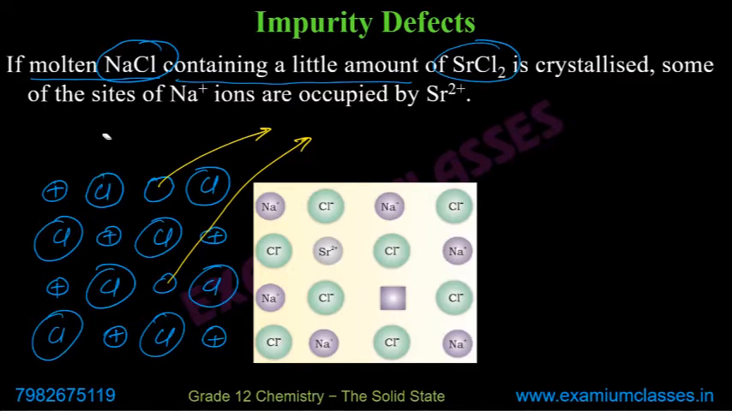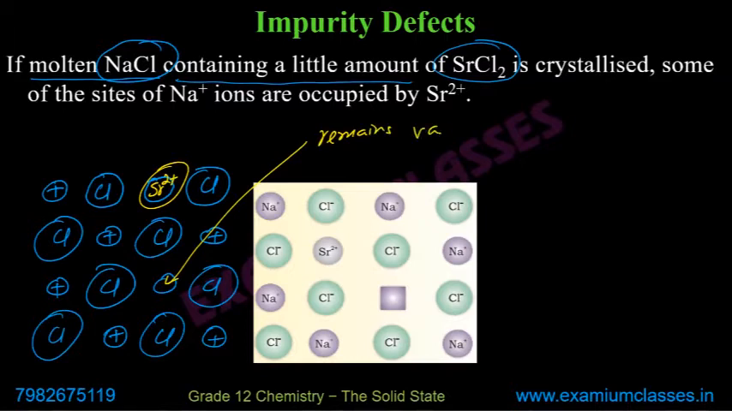But suppose in place of these two Na, one Sr2+ gets in. So it balances the charge because only one ion has a +2 charge. So it balances the charge of both this one and this one. And in this case, this site remains vacant because the Sr2+ cation actually balances the charge if it's there.